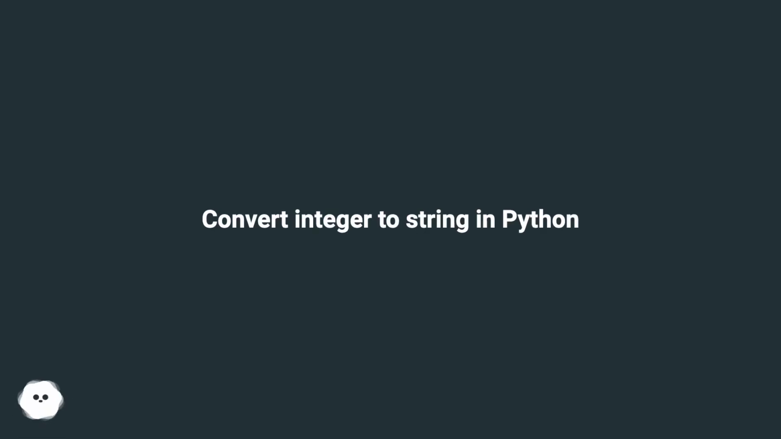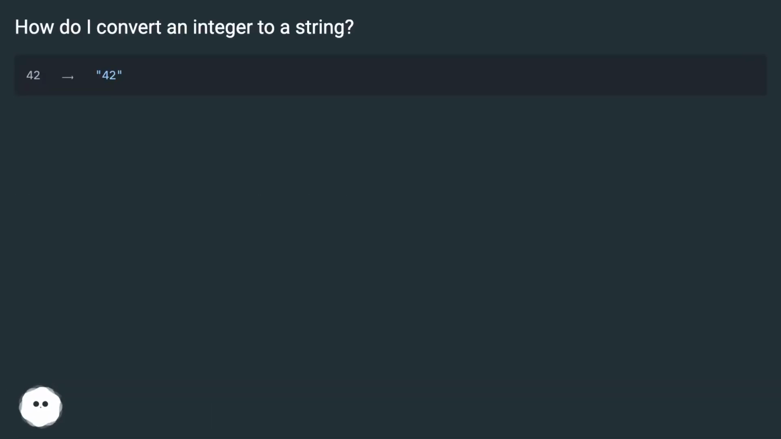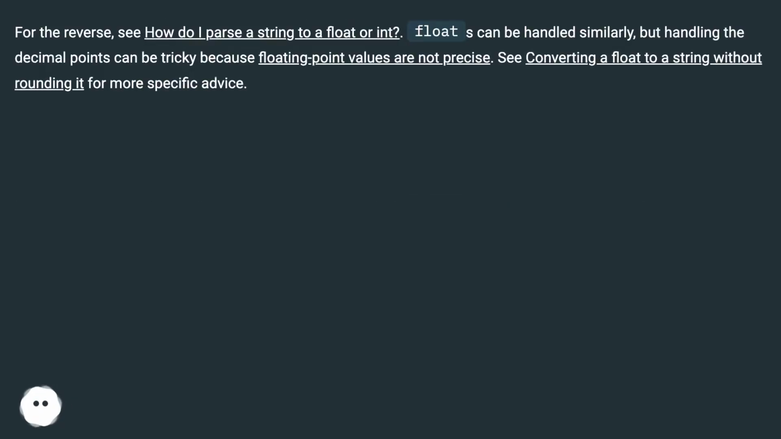Convert integer to string in Python. How do I convert an integer to a string? For the reverse, see how do I parse a string to a float or int. Floats can be handled similarly, but handling the decimal points can be tricky because floating point values are not precise. See converting a float to a string without rounding it for more specific advice.